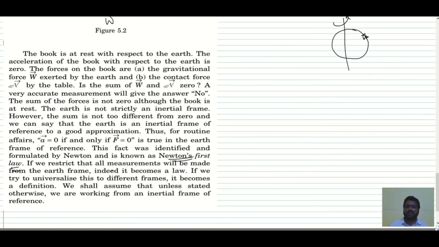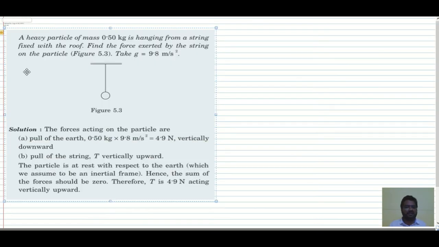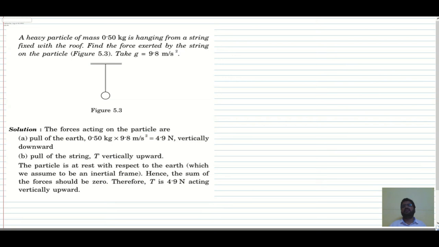We shall assume that unless stated otherwise, we are working from an inertial frame of reference. So this is all about Newton's first law. We'll do one simple question based on Newton's first law: a heavy particle of mass 0.5 kg is hanging from a string fixed to a roof. Find the force exerted by the string on the particle. So the force exerted by the string on the particle is the tension, and this is the mg we have.